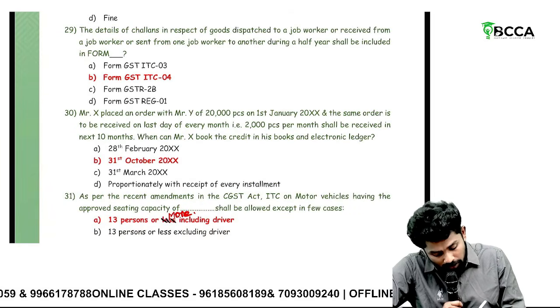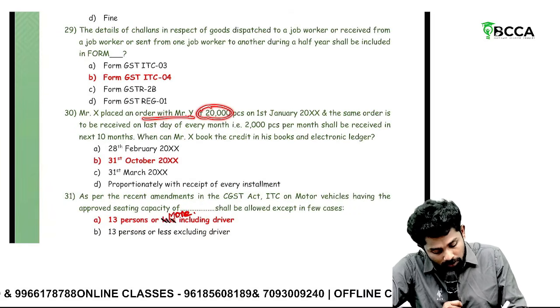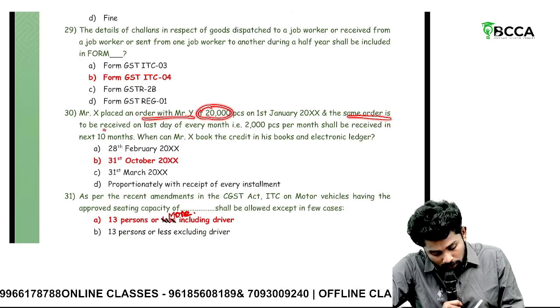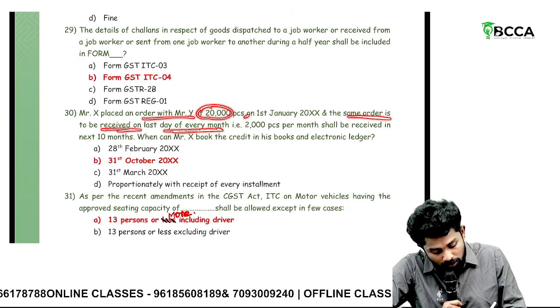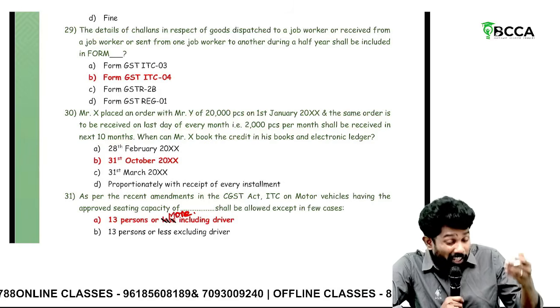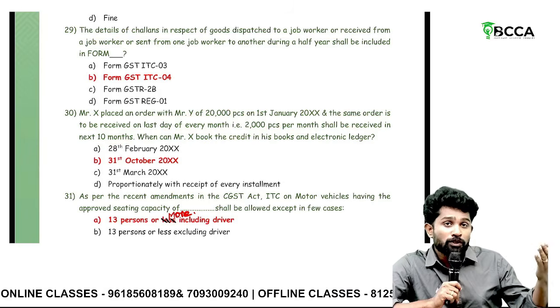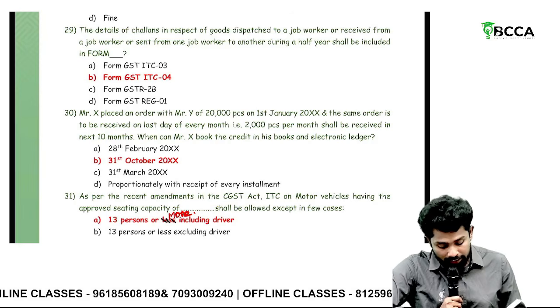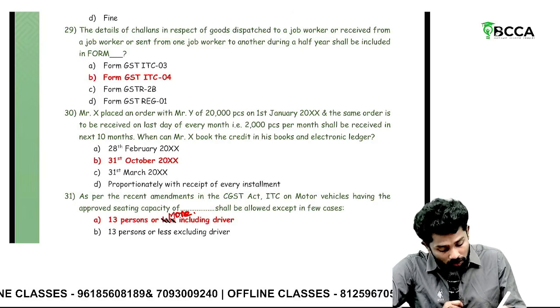Then, X placed order for how much? 20,000. The same order is to be received on last day of every month. 2,000 pieces per month shall be received in next 10 months. So he is receiving every month 2,000. Okay, goods received in lots, batches, installments. ITC can be availed only on receipt of last lot or last installment.